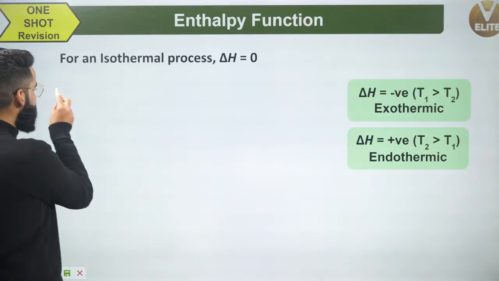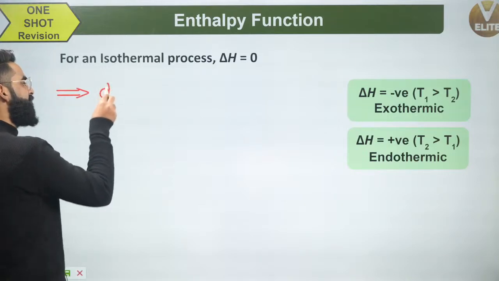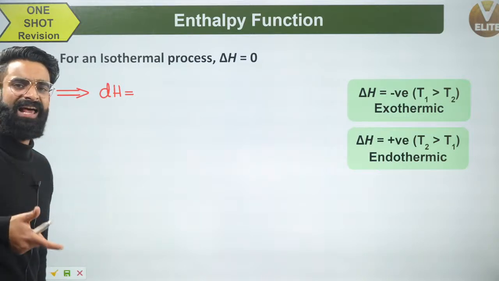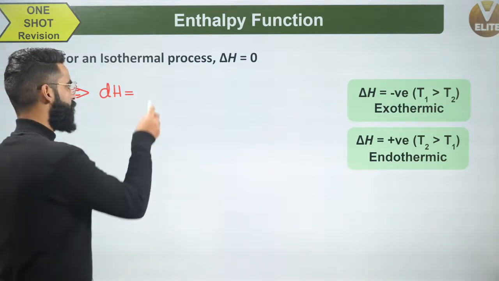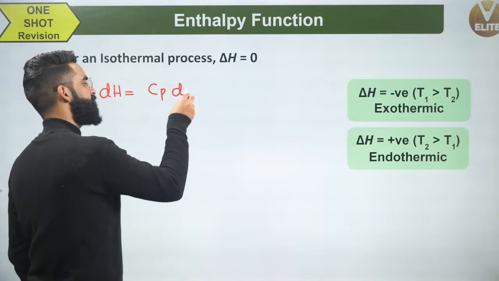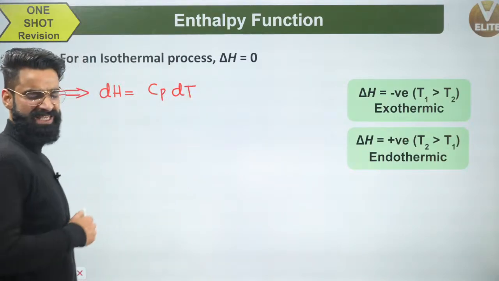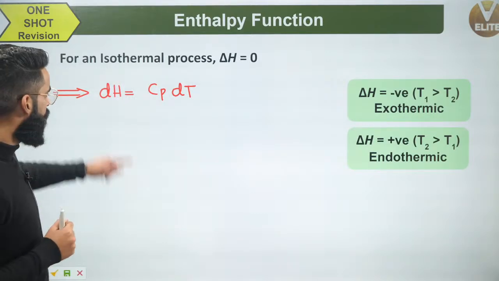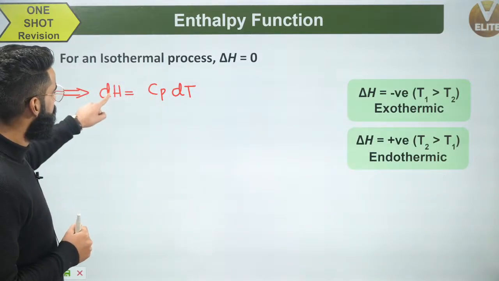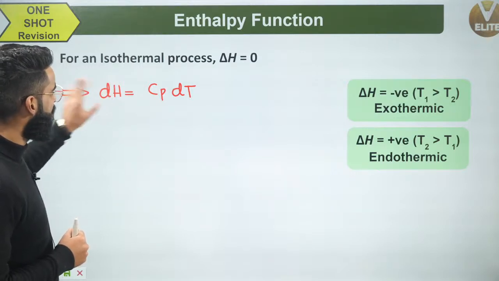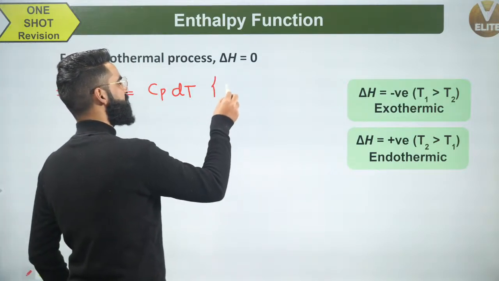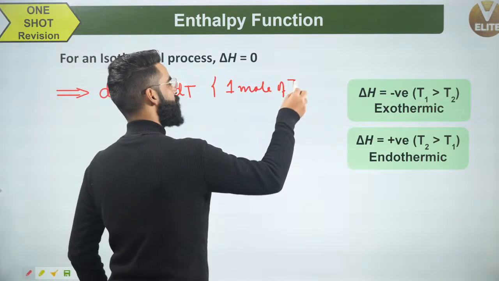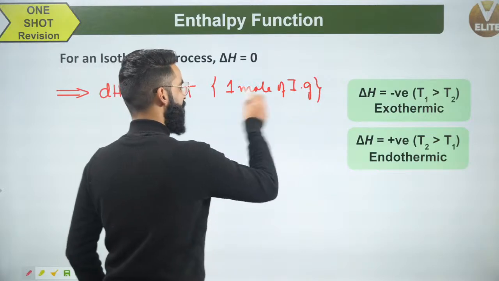Remember, the small change in the value of enthalpy for 1 mole of ideal gas is always equal to Cp dT. What is Cp? Cp is the molar heat capacity at constant pressure. This relation is valid for 1 mole of ideal gas. I've chosen my system as an ideal gas and I've taken its 1 mole.